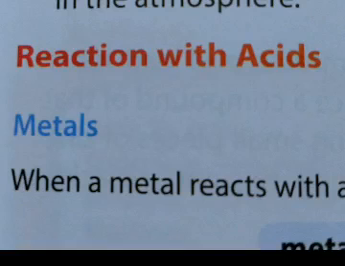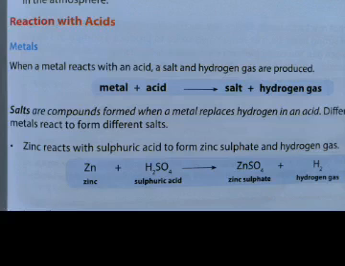We are going to study the chemical reactions of metals with acids, where when a metal reacts with an acid, a salt and hydrogen gas are produced. Salts are compounds formed when a metal replaces hydrogen in an acid. Different acids and metals react to form different salts.